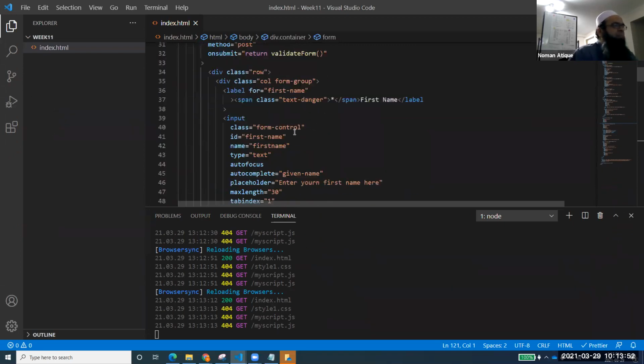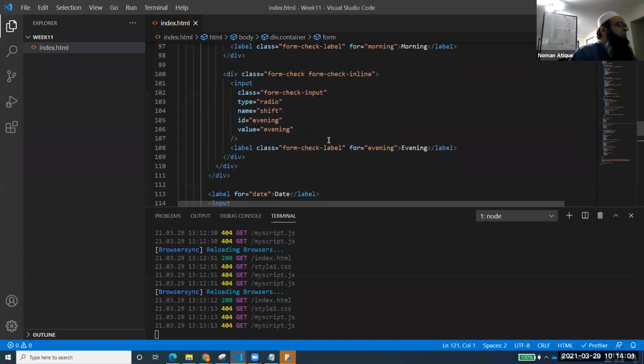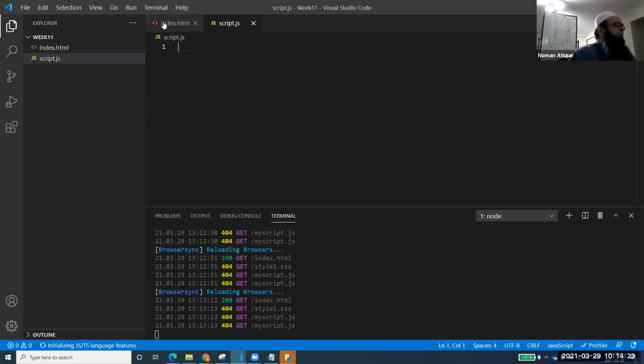Now in the next session, what I'll tell you is about this onsubmit and grid validate form. We'll talk about some of the functions that we can use. These were all the validations that HTML5 technically is providing us. But we need to have some of the validations that our HTML does not provide us. Rather, you will need to write a JS file like script.js, where I can write, for example, a validate function.